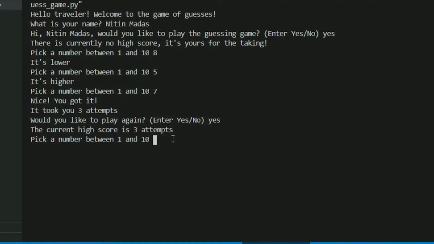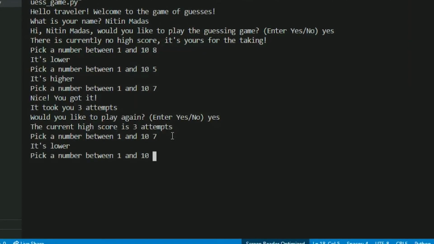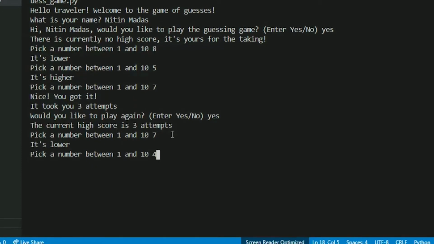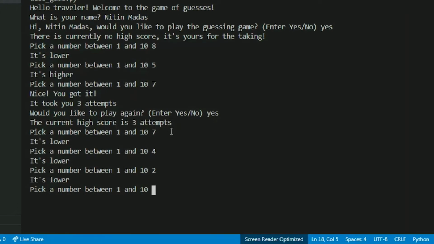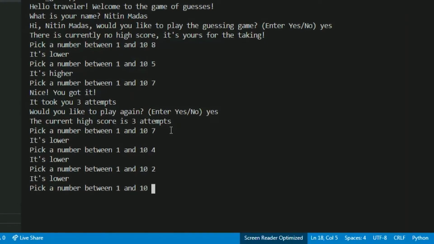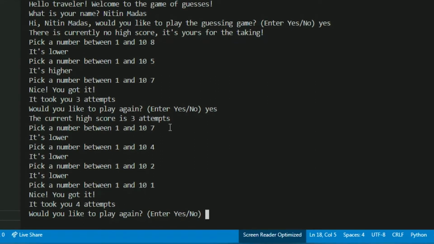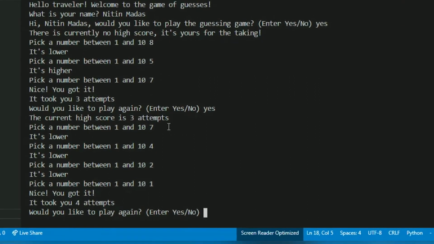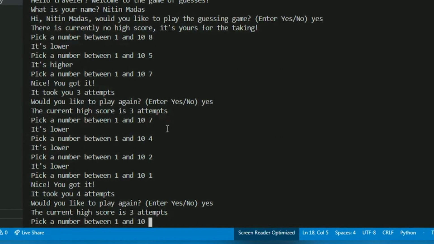Let's play once more, and this time let's start with 7. It's lower than 7. Okay, the hints are really helping out. It's lower than 4, then it might be 2. It's lower than 2, so it is 1, right? Yeah, I got it this time. I got it in 4 attempts. Let's play again. The high score will be the same. Yes, that's the lowest attempt I took to win.